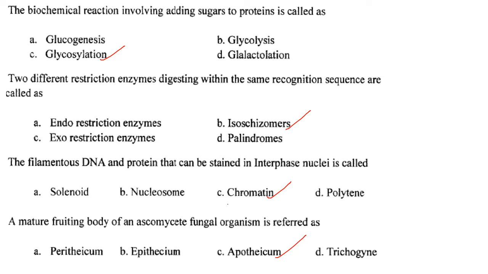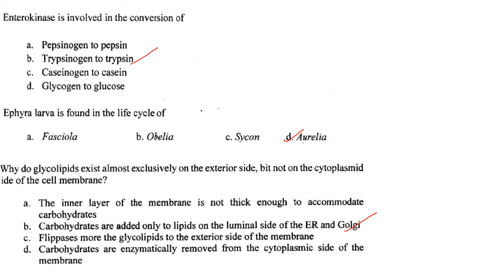Then next one. A mature fruiting body of an ascomycete fungal organism is referred to as apothecium. Answer is option C. Then next one. Enterokinase is involved in the conversion of trypsinogen to trypsin. Answer is option B. Ephyra larva is found in the life cycle of Aurelia. So Ephyra is the larva of Aurelia and occurs in its reproductive cycle. So answer is option D, that is Aurelia.